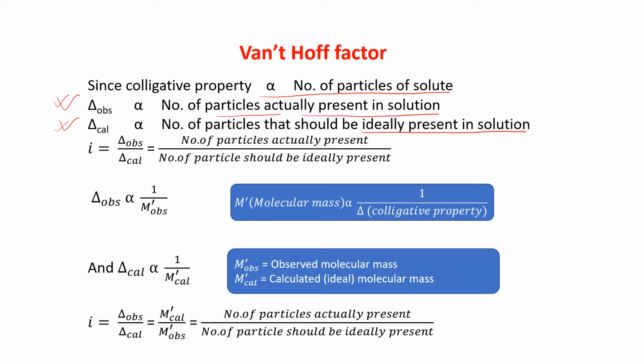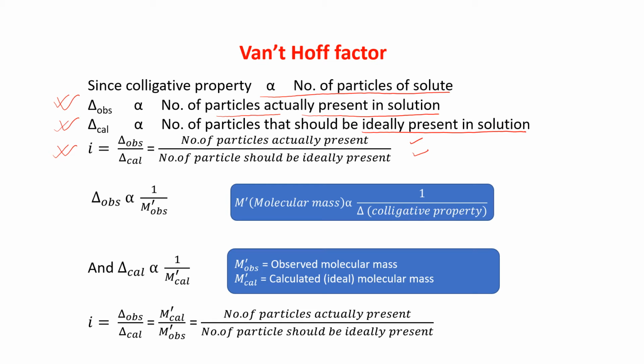So we can write i, that is the Van 't Hoff factor, is equal to delta observed by delta calculated, which is also equal to the number of particles actually present divided by the number of particles that should ideally be present. I hope it is clear to you.